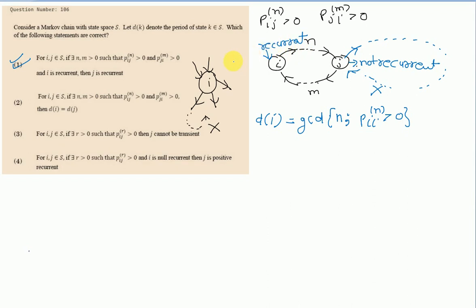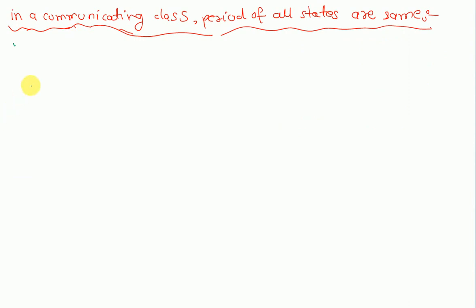If you know the proofs also, then it will be easier to understand more concepts. So now we will prove the result that in a communicating class the periods of all states are the same.